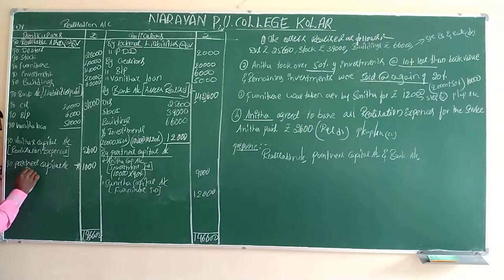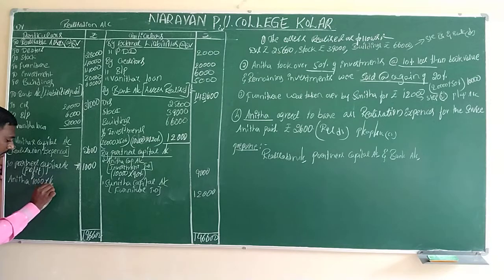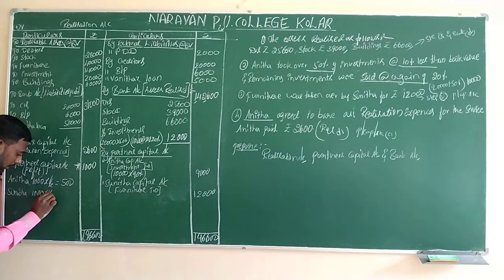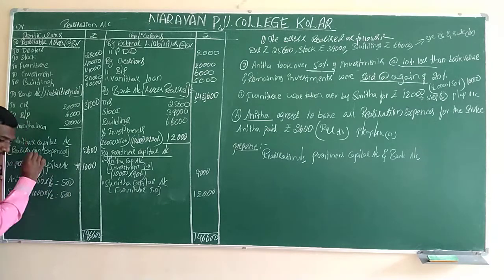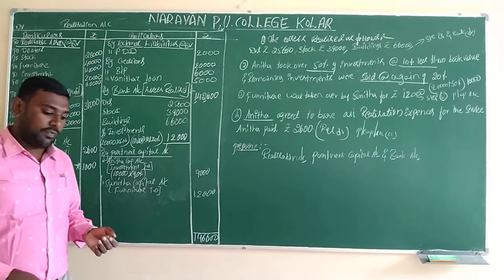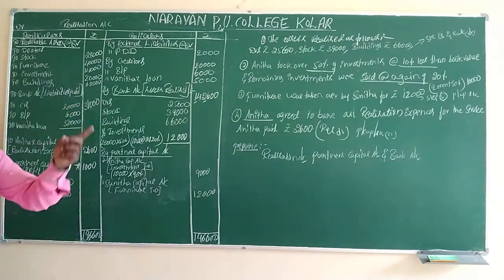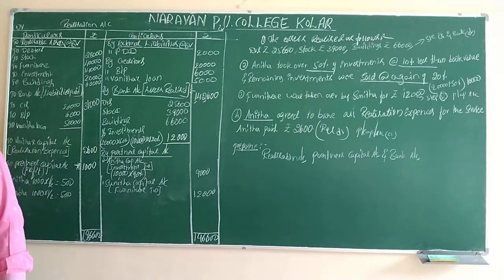So in bracket we have to mention profit. This profit we have to distribute equally. Anita, 1,000 into half, that is 500. Sunita, here also 1,000 into 1 by 2, we will get 500 rupees. Both the partners will get 500 rupees as profit, one 500 for one partner, another 500 for the other partner. So the first process is completed.